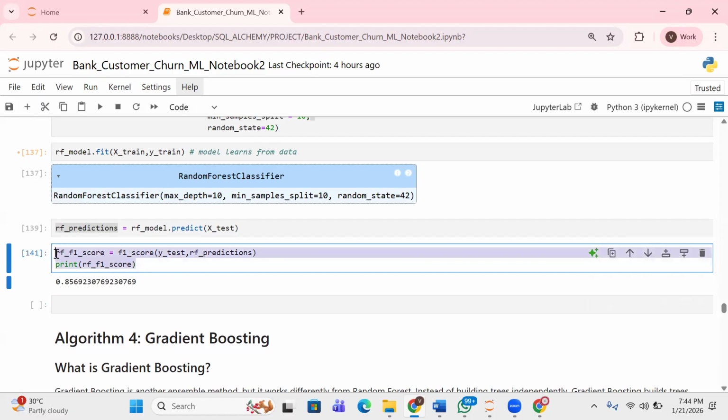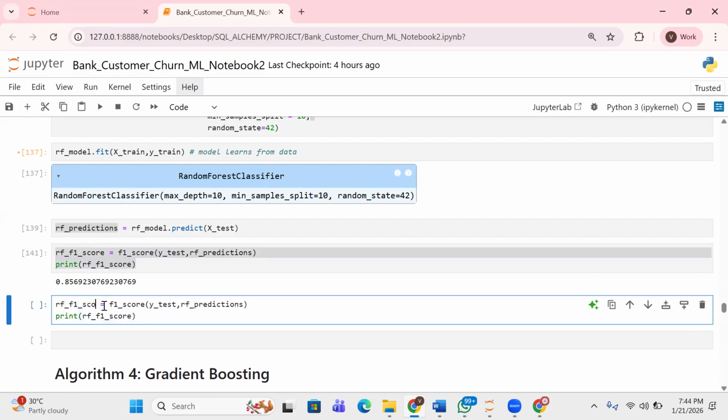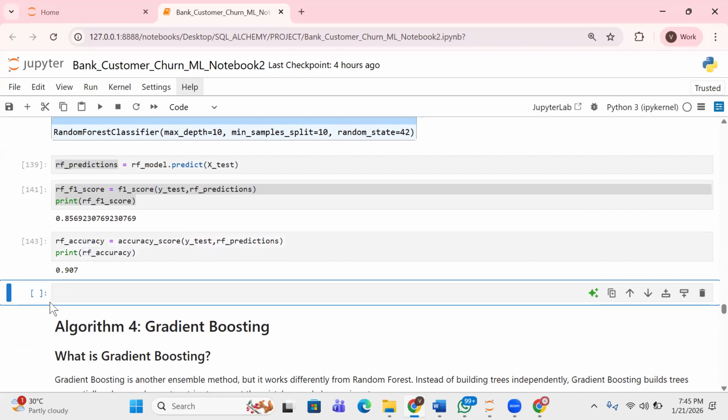So let's also check out the accuracy score. So all I need to do is change this from F1 score to accuracy. Let me change it to accuracy, and just copy this and paste it here. Okay, good. So you can see the accuracy is 0 point.